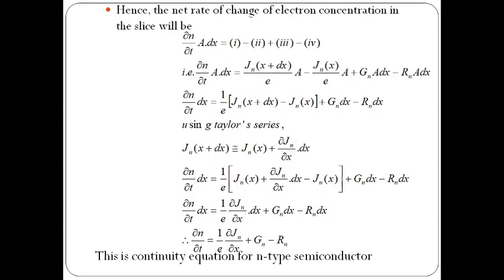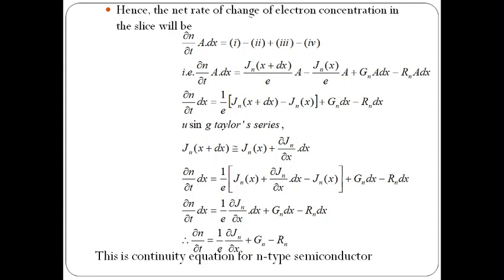So we have written 1 by e ∂Jn/∂x into dx plus Gn into dx minus Rn into dx. So this dx will be cancelled from both sides. Now we can write ∂n/∂t, the rate of change of electrons with respect to time. ∂n/∂t can be written as 1 by e ∂Jn/∂x plus Gn minus Rn. This equation is called the continuity equation for the n-type semiconductor.